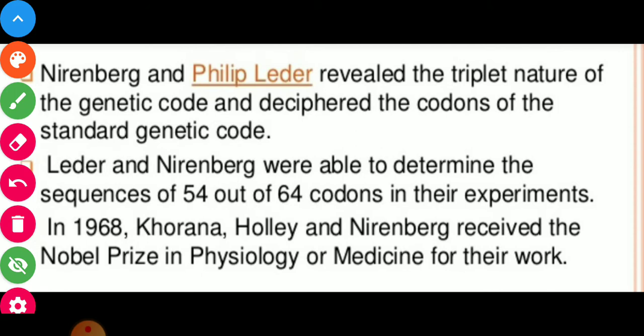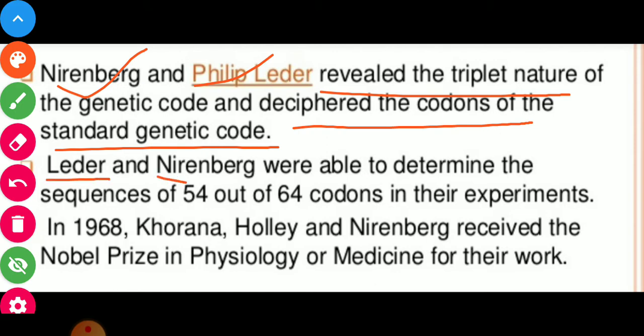Nirenberg and Philip later revealed the triplet nature of the genetic code. As genetic codes are triplet, there are three in a group. The nature of the genetic code was revealed by Nirenberg and Philip later, who deciphered the codons of the standard genetic code.